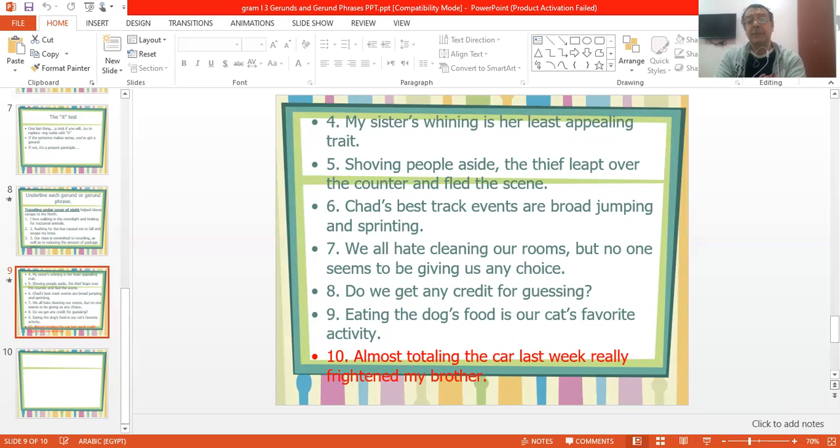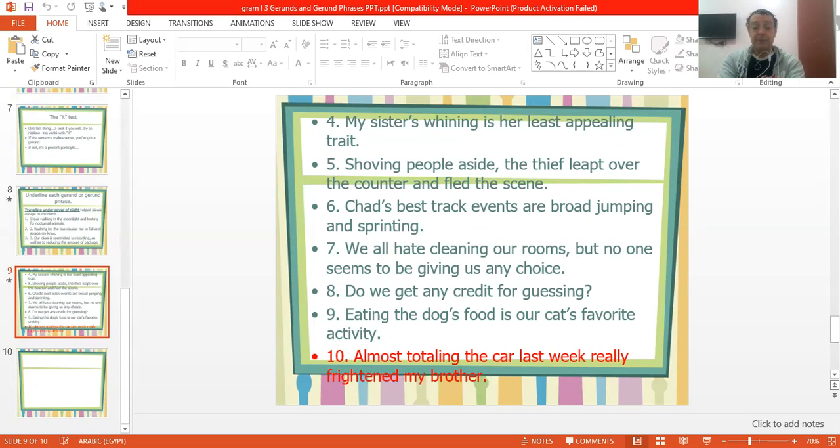All right, number 8. Do we get any credit for guessing? Yes, now it's the object of a preposition, for. It's a noun. It's definitely a gerund. Eating the dog's food is our cat's favorite activity. Wow. So eating here is a noun. Definitely, it functions as a subject.